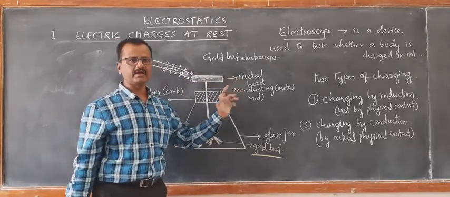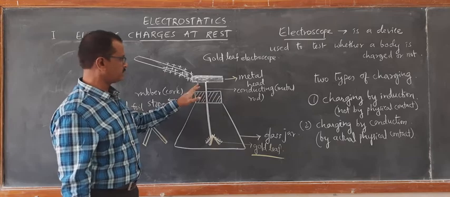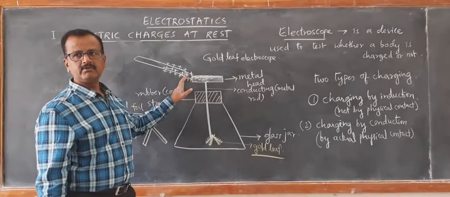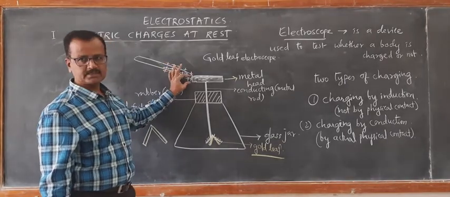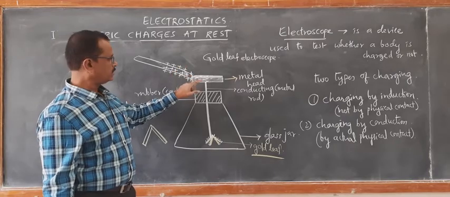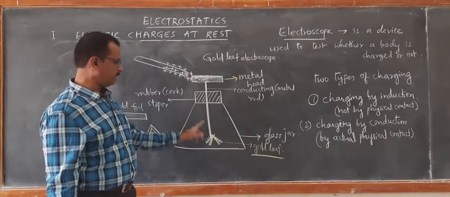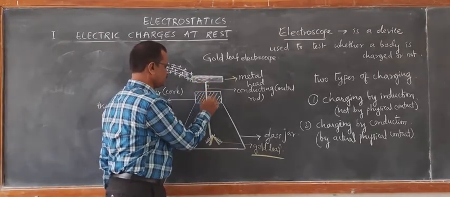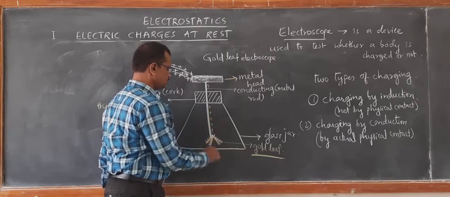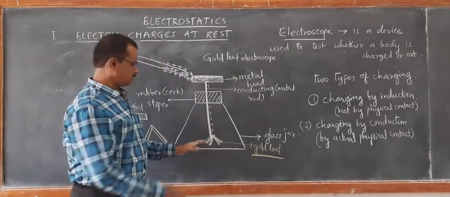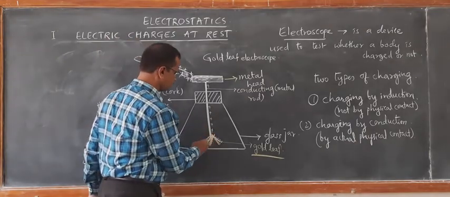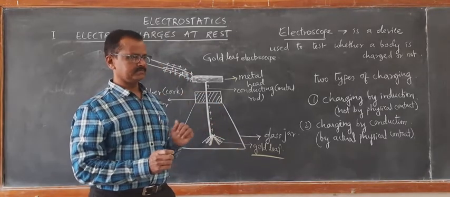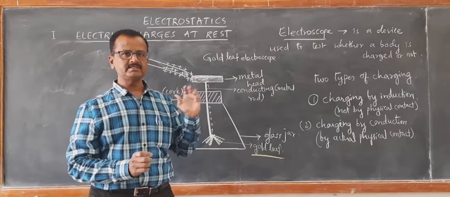Charging by actual physical contact. As a result, what happens? Can you just look at this? Electrons will be getting transferred here, and they will be able to neutralize some of the positive charges. So neutralization of the charges takes place at the head, but leaving behind the similar charges at the other end. So as a result, in simple terms, more and more charges will be flowing down on the leaves, and the degree of divergence of the leaves increases further. This is called charging by conduction. Is that clear? Charging by induction, charging by conduction.